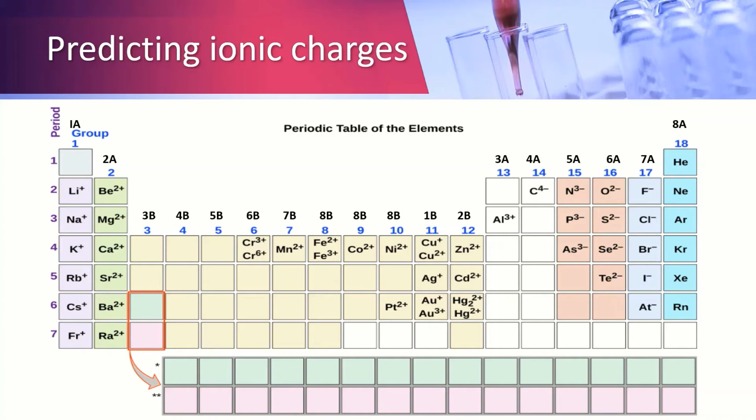On the farthermost right column of the periodic table, Group 8A, these gases are inert. Group 7A elements tend to accept 1 electron and will have a charge of negative 1. Group 6A elements tend to accept 2 electrons and will have a charge of negative 2. While transition elements can have more than 1 positive charge.